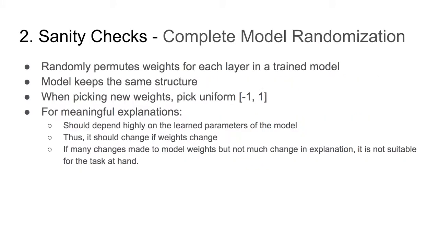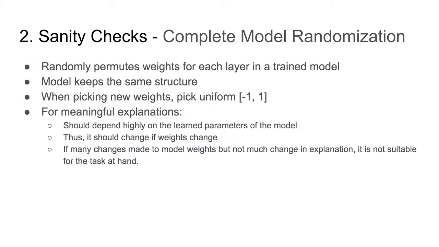So the second part is actually performing the sanity check. So the first type of randomization that we'll go over is complete model randomization. So what this does is it just randomly permutes the weights for each layer in a trained model, and it basically allows the model to keep the same structure. We reinitialize the new weights uniformly from -1 to 1.